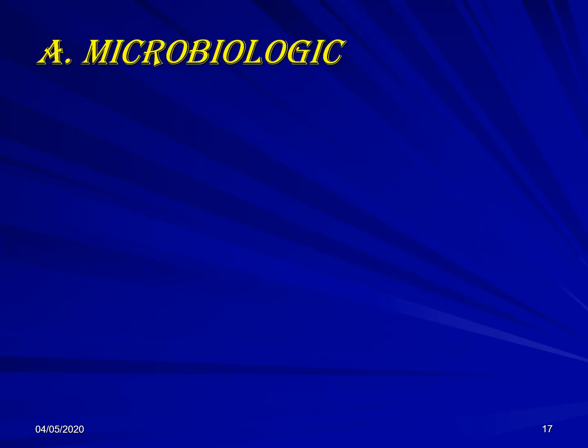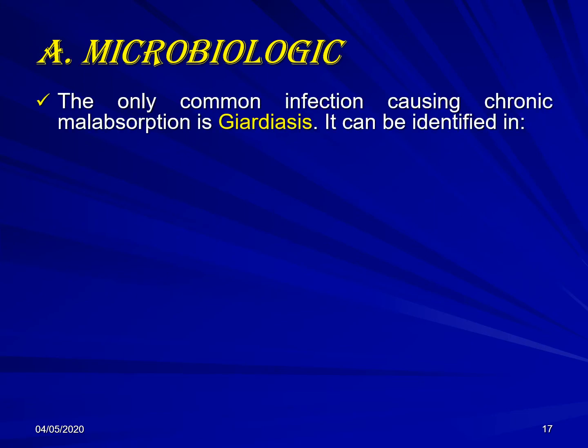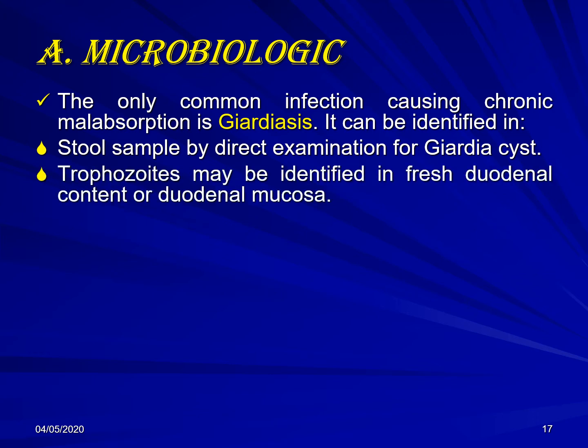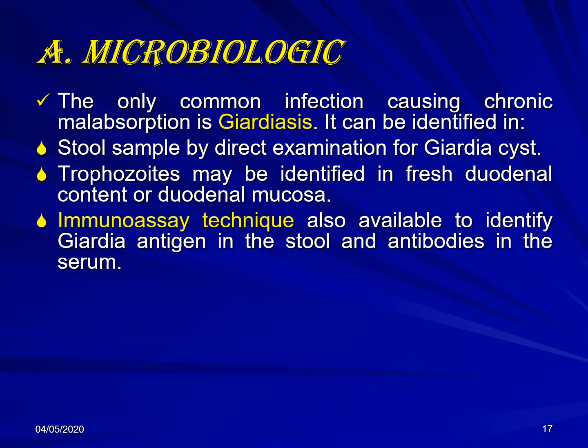We will start with the microbiological. The only common infection that causes malabsorption actually is Giardia. Giardia can be identified in the stool sample by direct microscopic examination of the stool, to see the cyst and trophozoid. It could also be by duodenal aspiration for the trophozoid, or even in the duodenal mucosa.